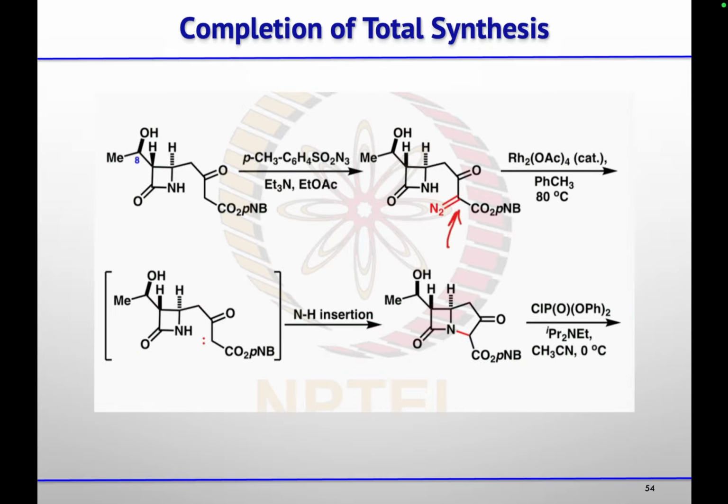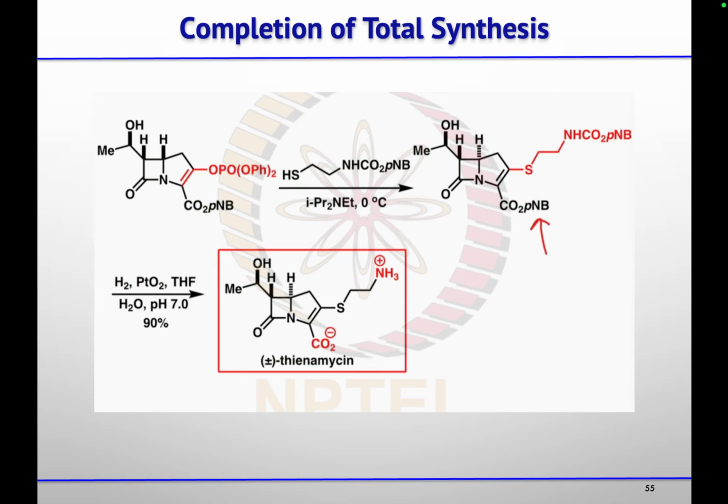So after getting this intermediate, they did diazotization, then treatment with rhodium acetate. Carbene will form. That carbene will undergo insertion into the nitrogen hydrogen bond to give the five membered ring. Then again treatment with this salt, you will get this enol phosphonate, and then Michael addition followed by elimination, you will get this compound. Then at last they do hydrogenolysis to remove this paranitrobenzyl group, so you will get this racemic thienamycin.